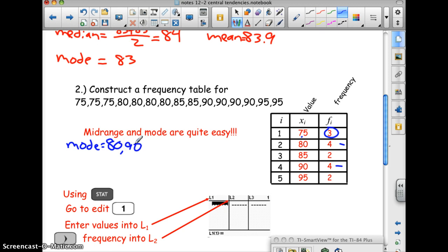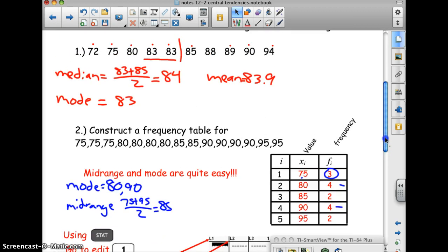Now mid-range, you take the biggest and the smallest, and divide by 2. I forgot to do that for the last example. Mid-range. I take the biggest plus the smallest and then divide by 2. 75 plus 95 divided by 2. That's going to be 170 divided by 2, which comes out to 85.